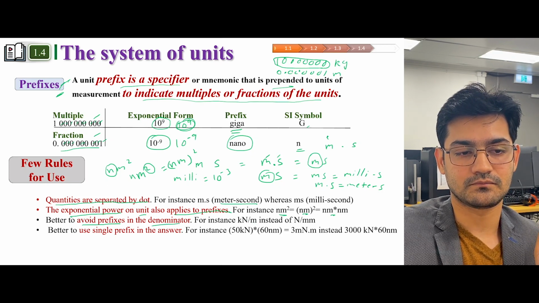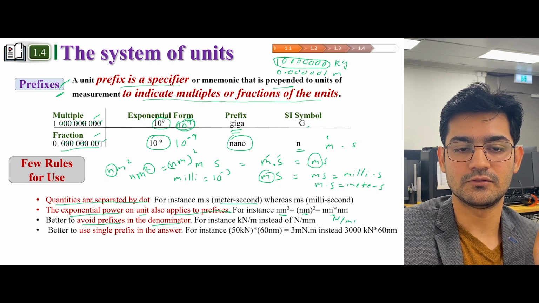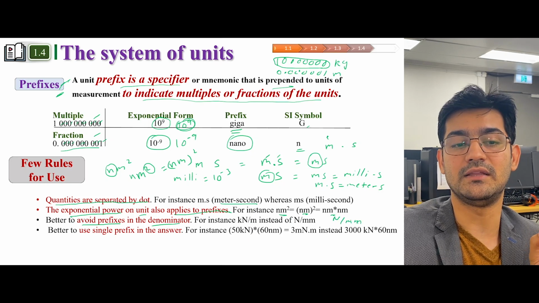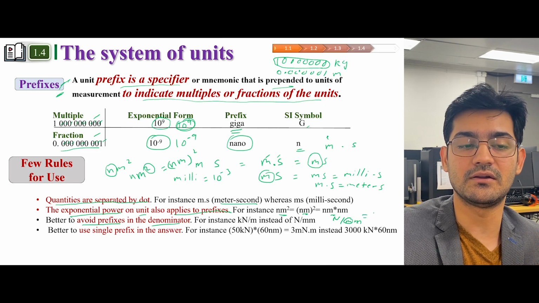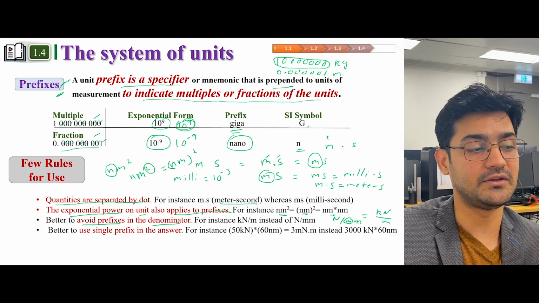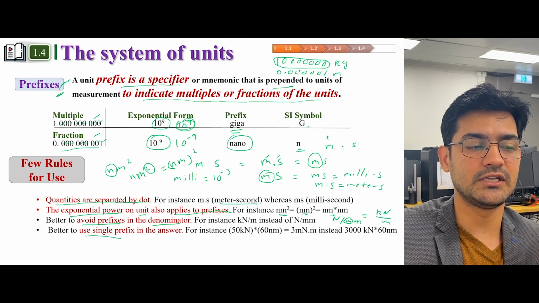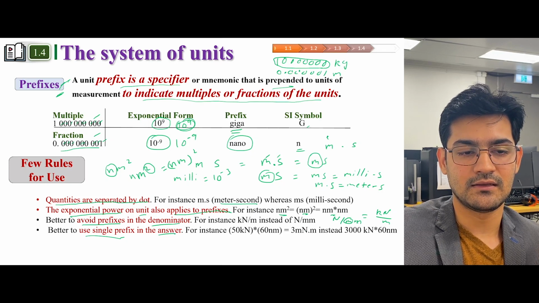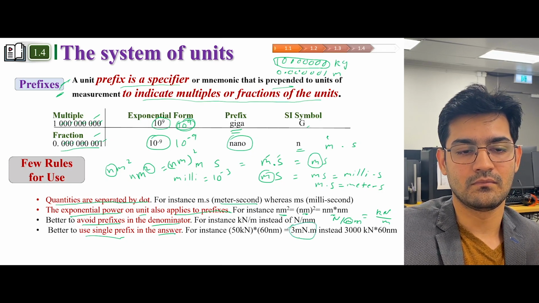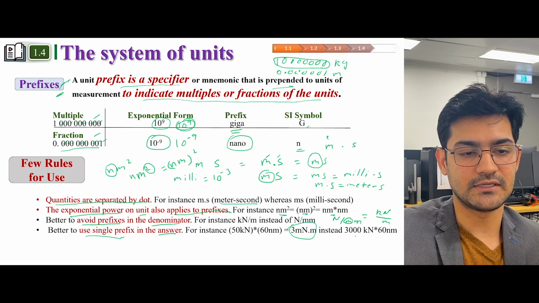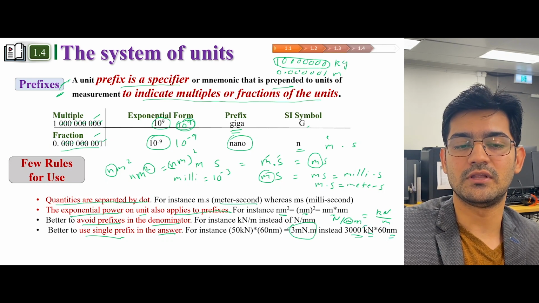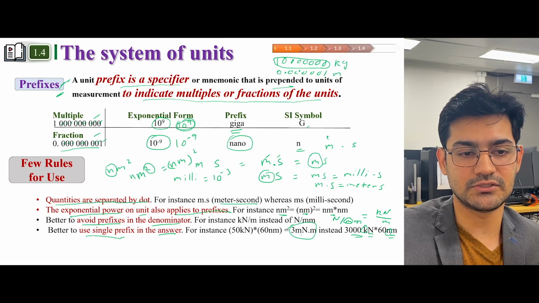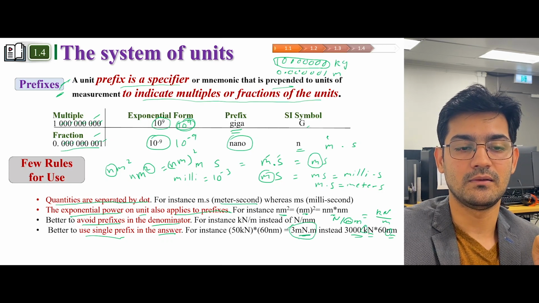So for example, Newton over millimeter. We have not put a dot between them, so that would mean this is a prefix, but it's in the denominator, so it's better to avoid this. Instead of writing Newton per millimeter, you can write kilonewton per meter. And also it's better to use a single prefix in the answer. In this case, there are different prefixes: there is kilonewton and there is nanometer. So there are kilo and nano both. Instead of this, you should use 3 millinewton meter, because then there will be only one prefix.